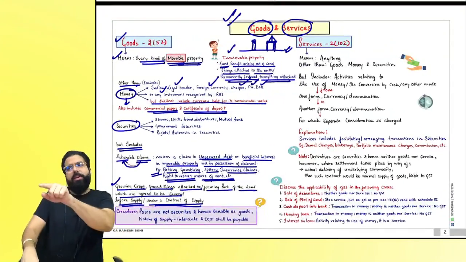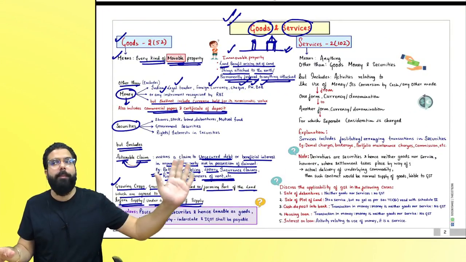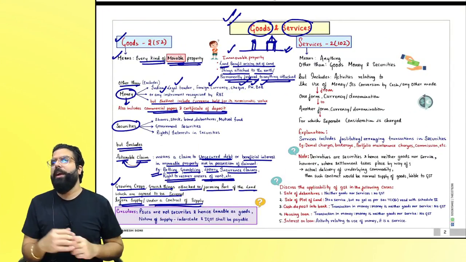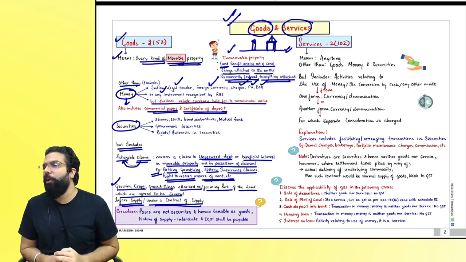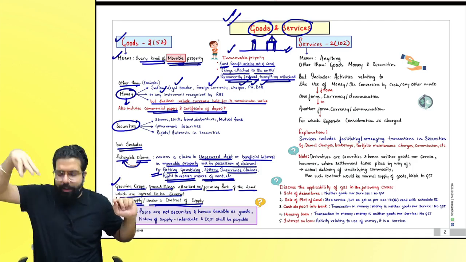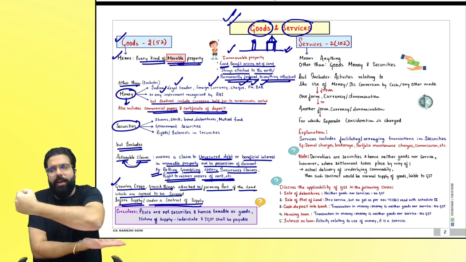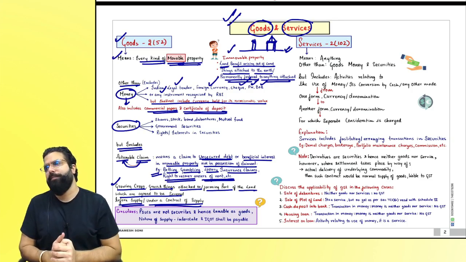Everyone, what did we learn till now? We learned goods means every kind of movable property. Immovable property is not goods. Goods means every kind of movable property other than money and securities, but includes actionable claim, growing crops, grass and things attached to the land which are agreed to be severed before supply or under a contract of supply.